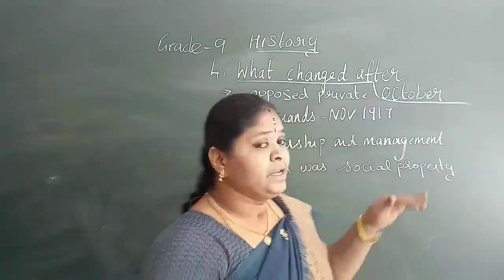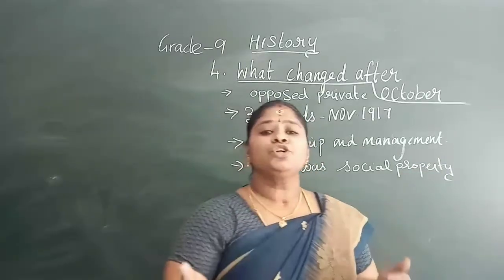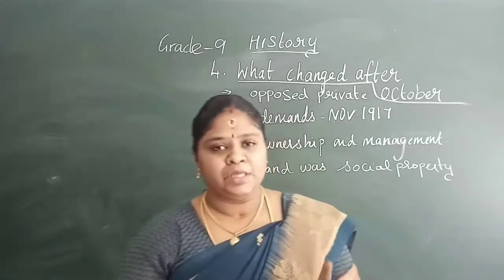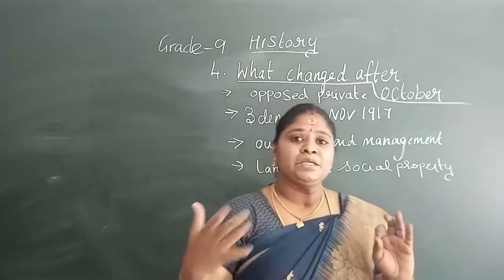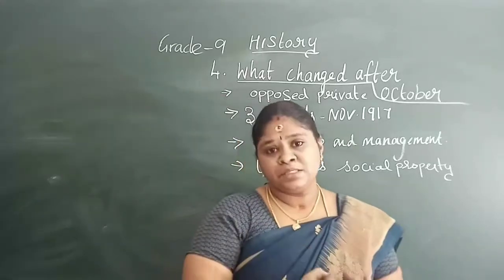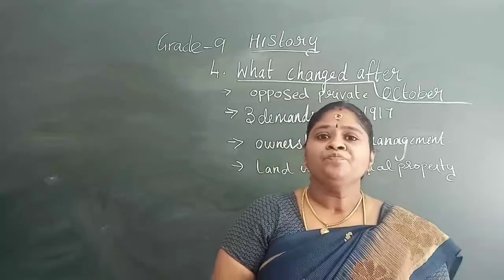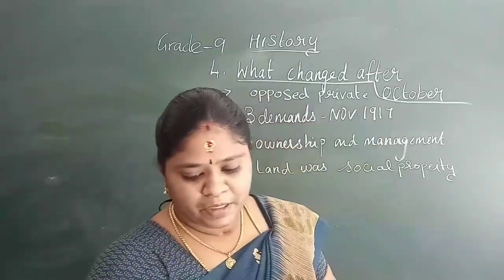The first thing brought by the Bolsheviks was opposition towards private property, as in the three demands of the April Theses formed by Lenin.